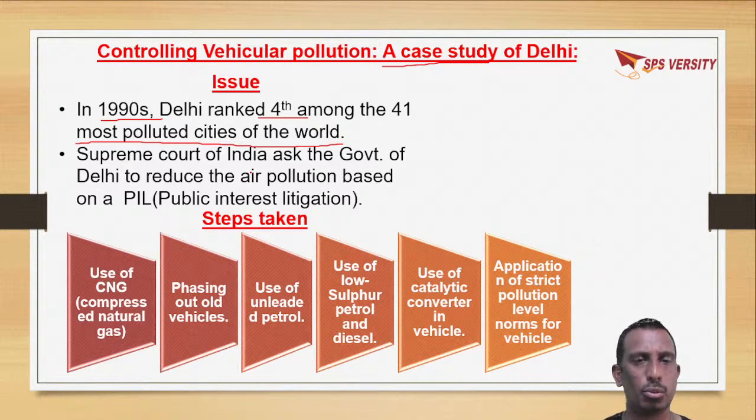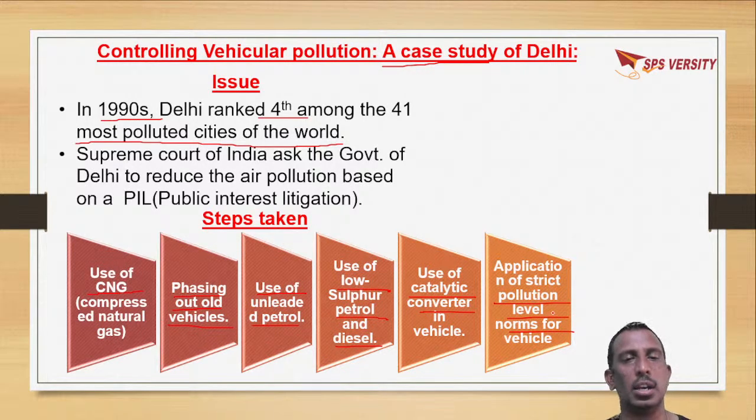So to control this air pollution, what has the government of Delhi done? It has taken various steps, like use of compressed natural gas, phasing out of old vehicles which are more than 15 or 20 years old, use of unleaded petrol, use of low sulfur petrol and diesel, use of catalytic converters in vehicles, and application of strict pollution level norms for vehicles.